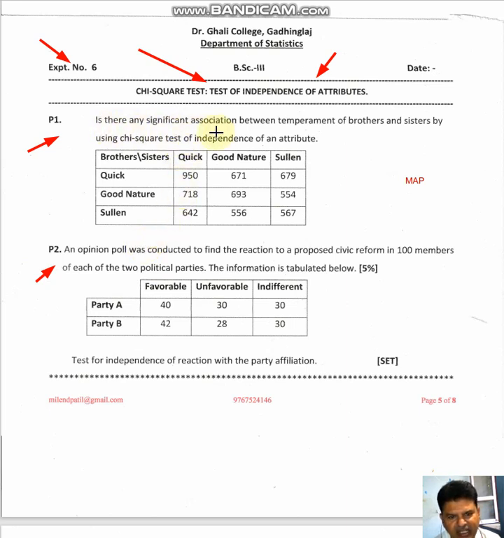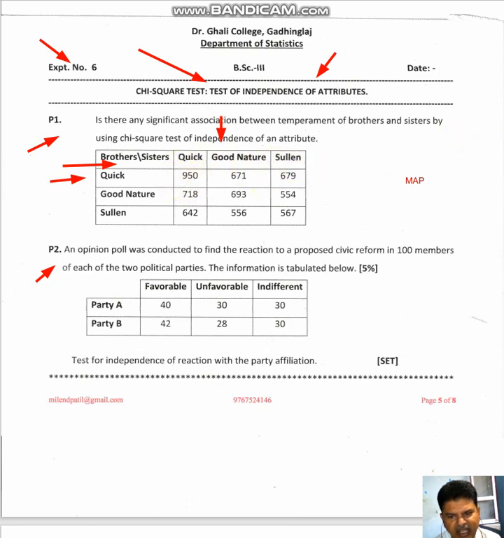Is there any significant association between temperament of brothers and sisters by using chi-square test of independence of attributes? So the temperament of brothers and sisters were given. In the rows, the temperament of brothers are given: quick, good nature, sullen. And in the columns, the temperament of sisters are given: quick, good nature, and sullen.